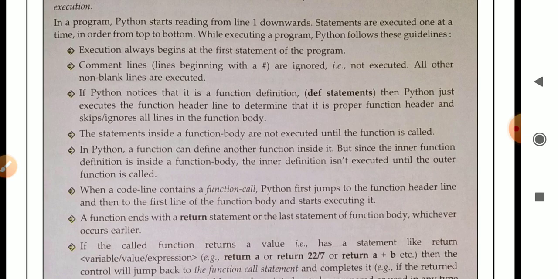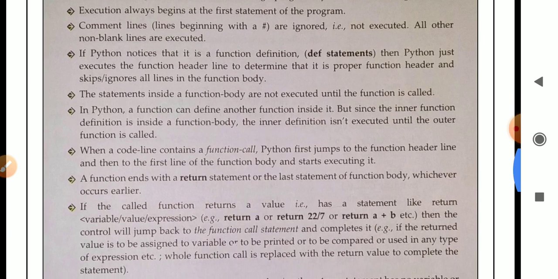Comment lines beginning with a pound are ignored, not executed. The lines starting with the pound symbol, the hash symbol, are ignored and not executed because they are comment lines. That is why the lines beginning with the pound symbol are not executed, they are ignored. All other non-blank lines are executed. The other lines which are not beginning with the pound symbol are executed.